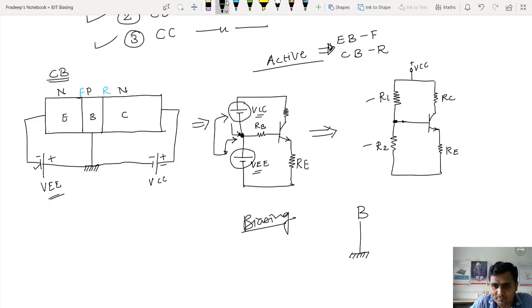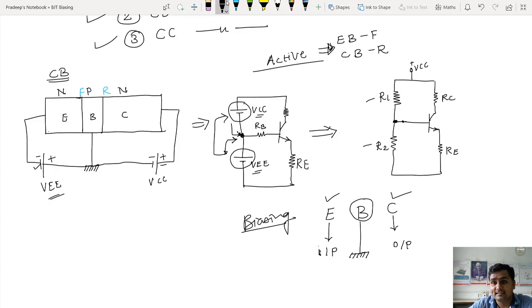Obviously, input has to be connected to the emitter. This is my input voltage, and then I will measure the output voltage at the collector. So connect input at the emitter, take output at the collector, and base must be common.